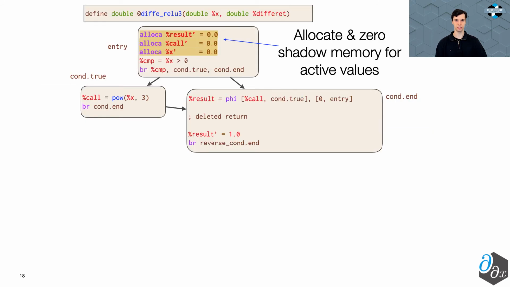Enzyme begins its differentiation process by analyzing the input program. Here we highlight the results of activity analysis, which detects which instructions and values could impact the gradient computation. Here, the active values include the argument x, the call to pow, and the final value being returned. Enzyme then allocates and zeroes a new shadow location for all active values, which will store the current derivative of that value.